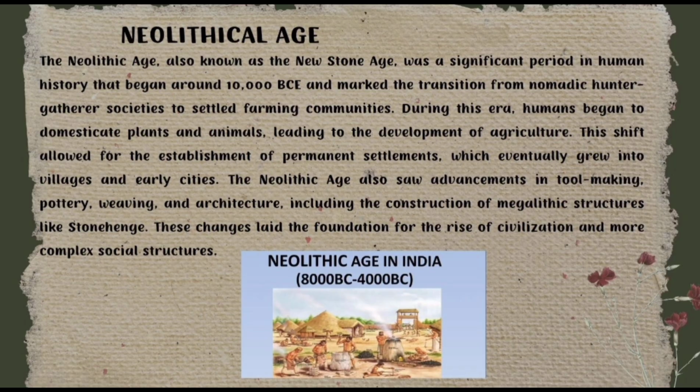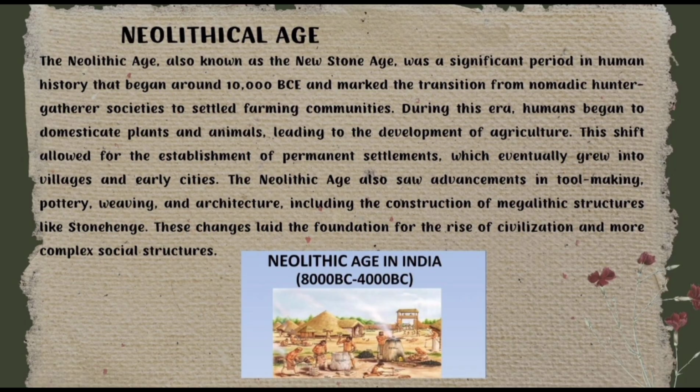The Neolithic Age, also known as the New Stone Age, was a significant period in human history that began around 10,000 BC and marked the transition from nomadic hunter-gatherer society to settled farming communities. During this era, humans began to domesticate plants and animals, leading to the development of agriculture. This shift allowed for the establishment of permanent settlements, which eventually grew into villages and early cities.